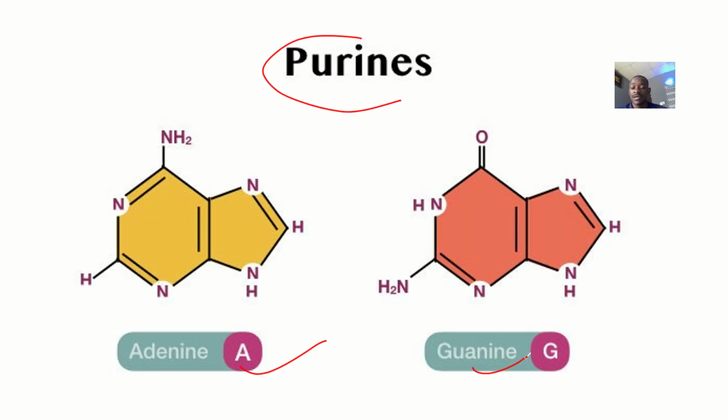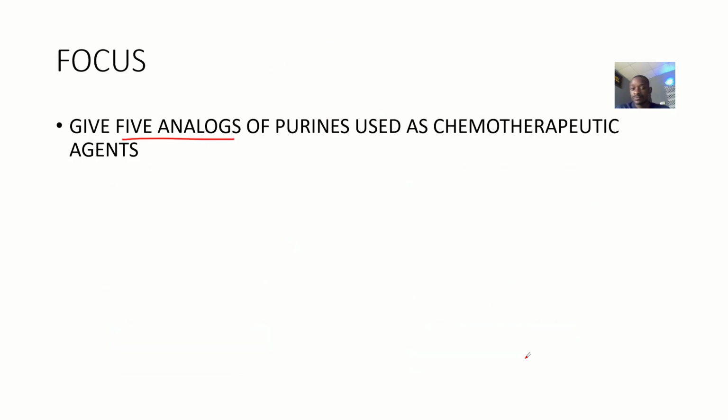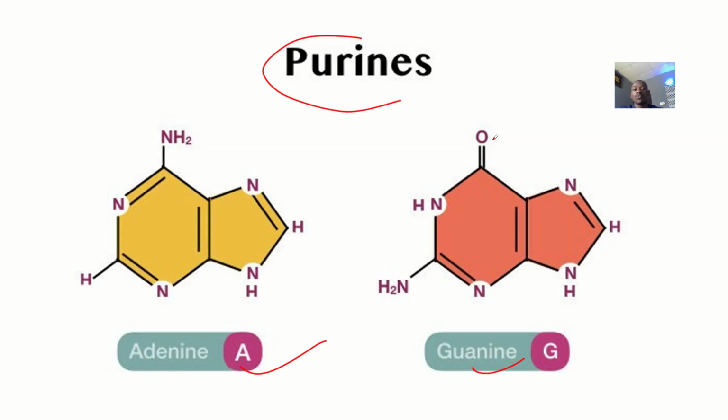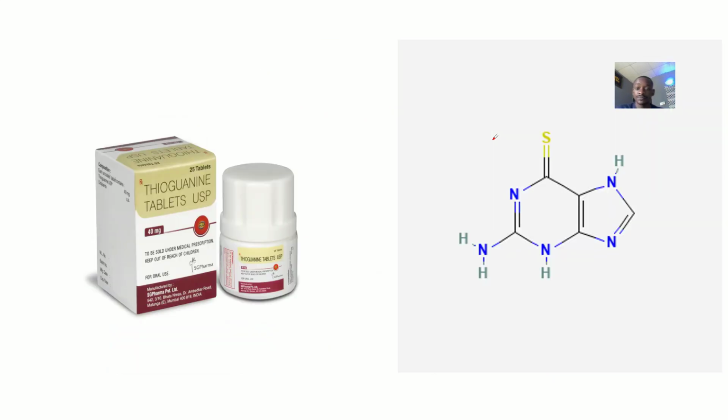That's basically like, okay, some drugs were made from adenine or some drugs were made from guanine, and they can be used for chemotherapy. What is chemotherapy? There's radiotherapy. That one you are using radiation, like from X-rays, to kill some cancer cells. So chemotherapy is more like you're using chemicals for the therapy. You get it?